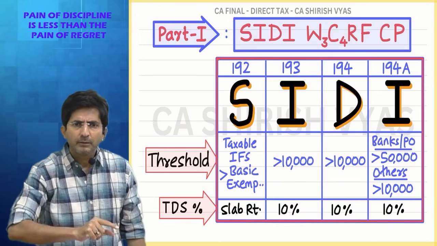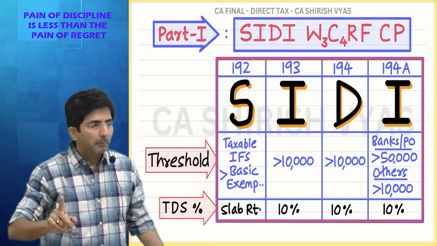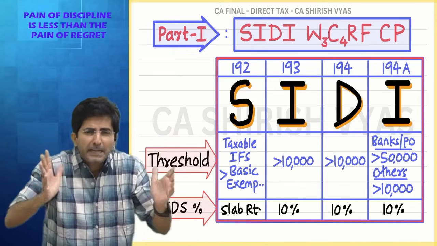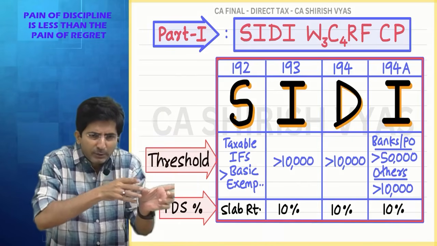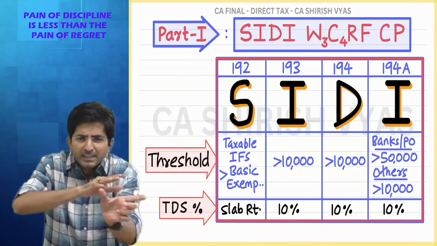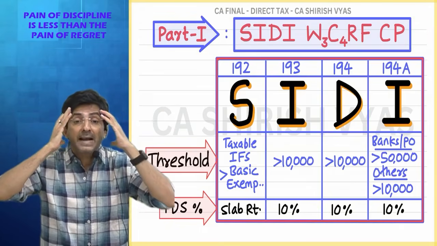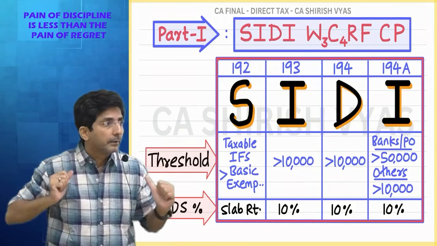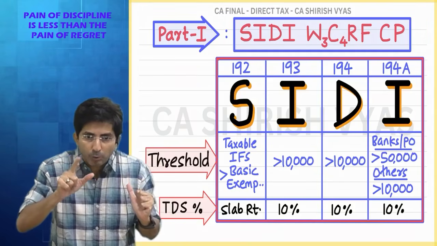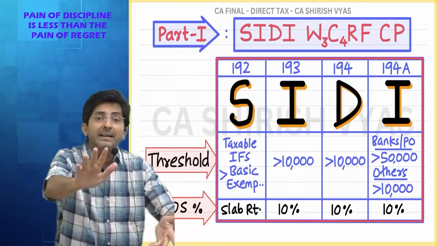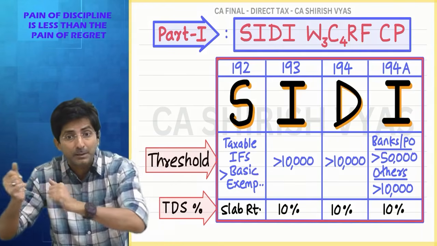Don't leave anyone. But since banks have lakhs of customers, just imagine if the bank has to deduct TDS on each and every customer; it will increase the compliance burden. You know what the burden in TDS is? Look, cutting the TDS is not a problem. After cutting, deposit by the 7th of the next month.